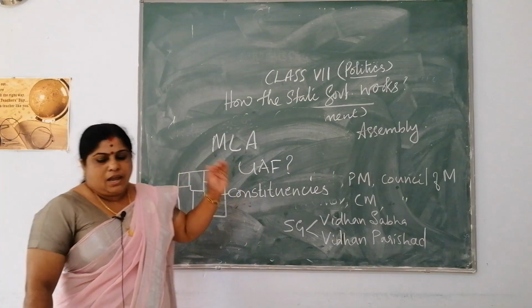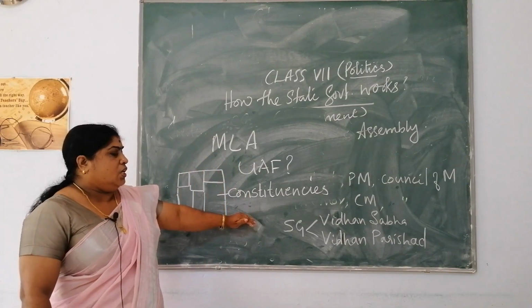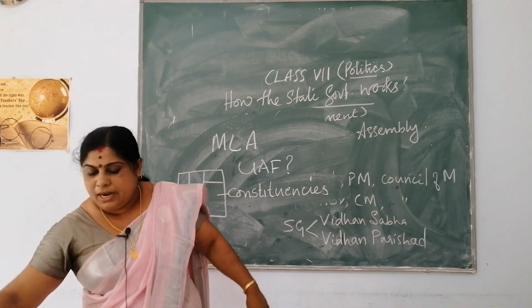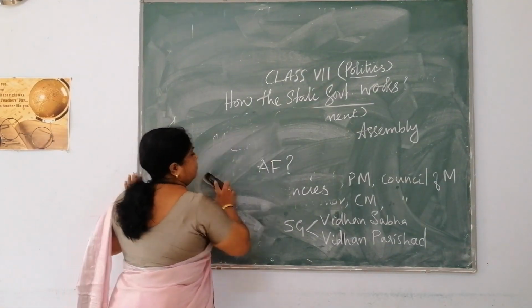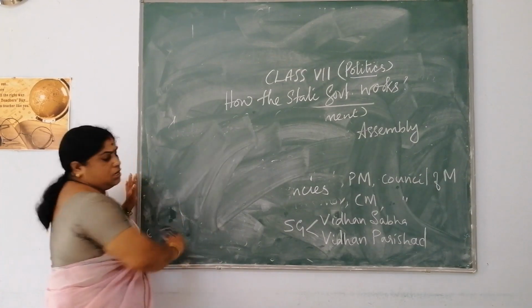Now, when we come to the government machinery, we popularly have 2 parties which you call as the ruling party and the opposition party.